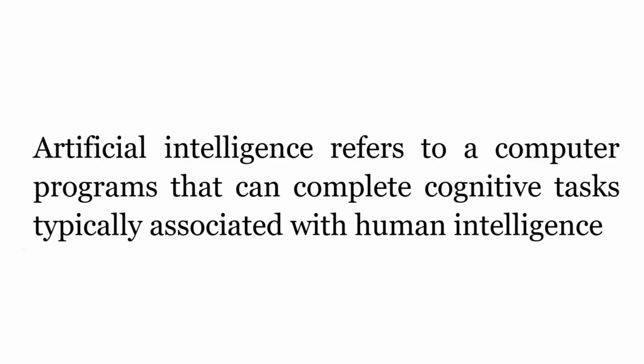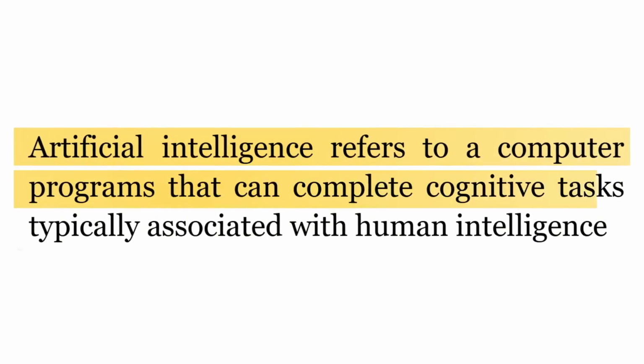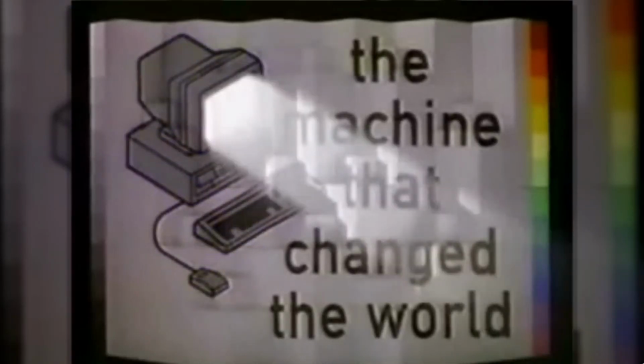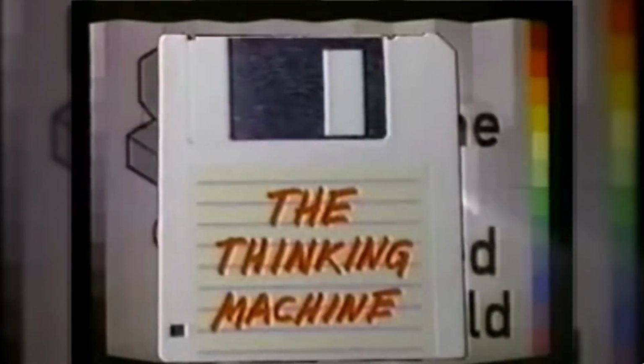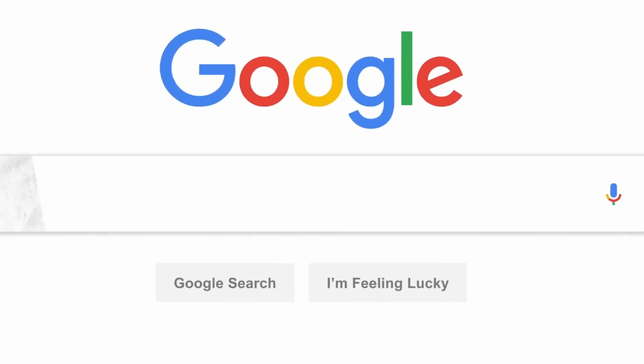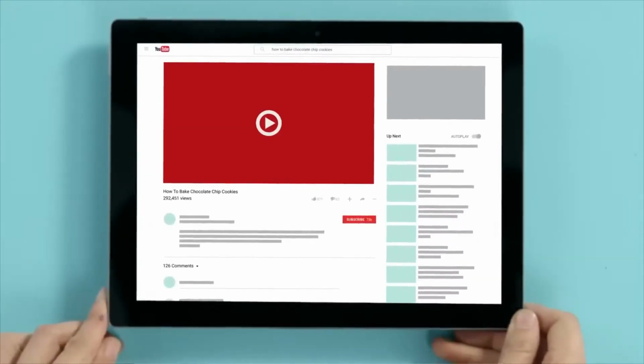Artificial intelligence refers to computer programs that can complete cognitive tasks typically associated with human intelligence. Now, AI as a field has been around for a very long time. And some examples of traditional artificial intelligence, which back in the day we used to call machine learning, include things like Google's search algorithms or YouTube's recommendation system for recommending you content, like this video.